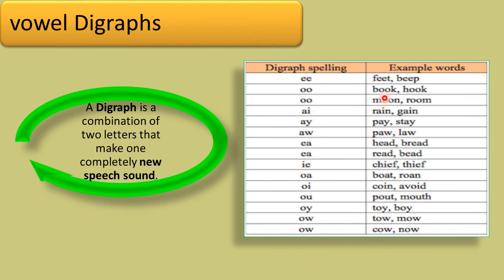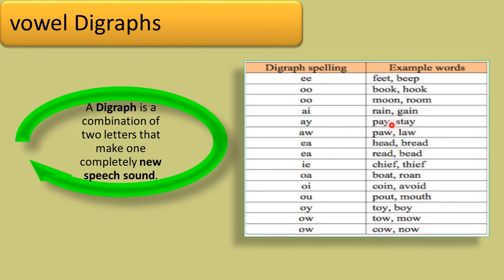We have earlier seen consonant digraphs, which are represented by consonant sounds, and vowel digraphs are represented by vowel sounds. See here, ee is represented by a vowel sound, oo is represented by a vowel sound, ai is represented by a vowel sound.